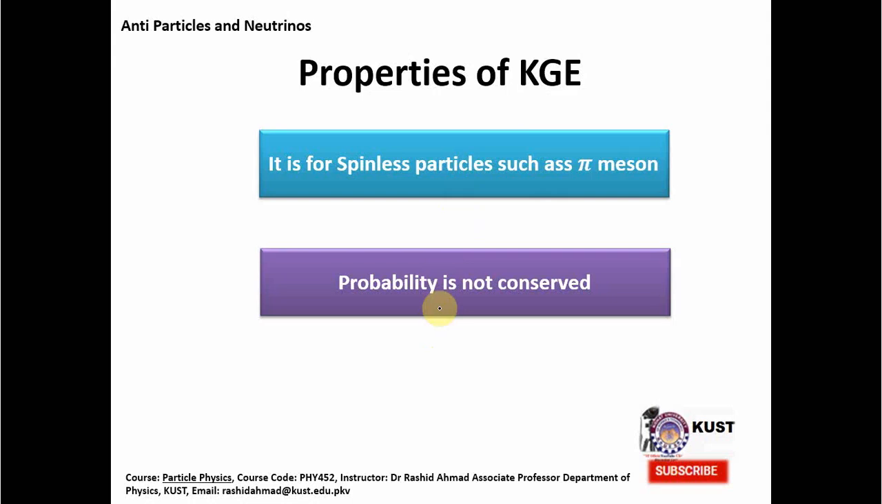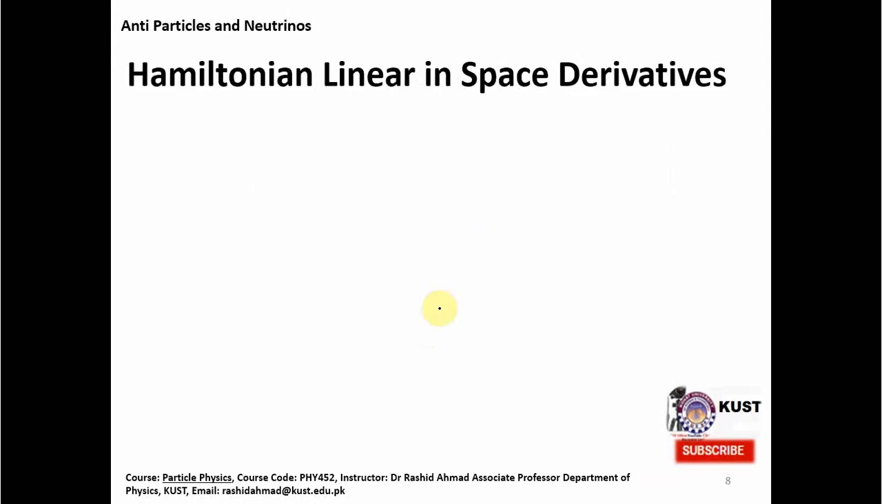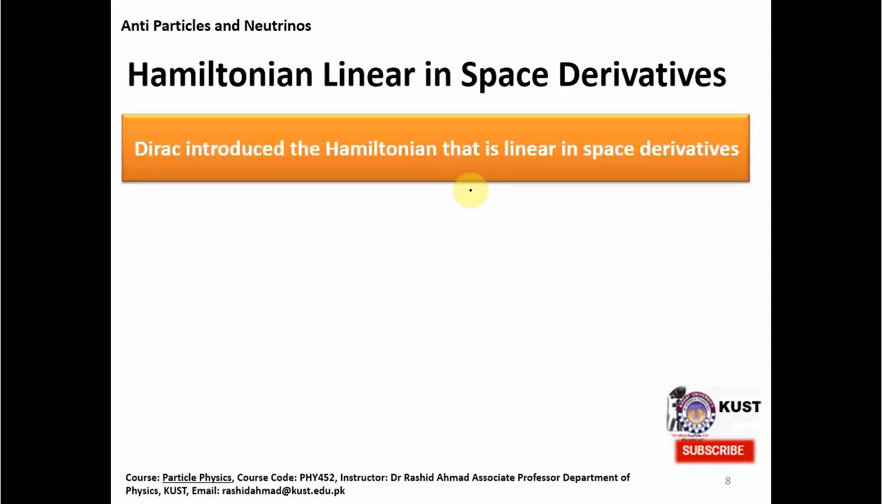conserve probability, another scientist, Dirac, went on the other route of taking the square root of space derivatives and making the equation linear, and he derived another equation that got his name, that is what we call the Dirac equation. In order to derive it, he introduced another Hamiltonian called the Dirac Hamiltonian, which is linear in momentum and space and time derivatives.